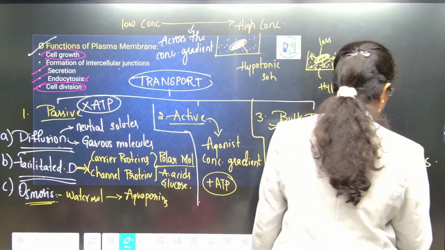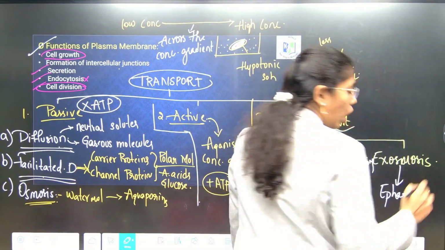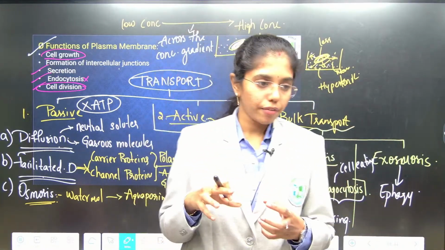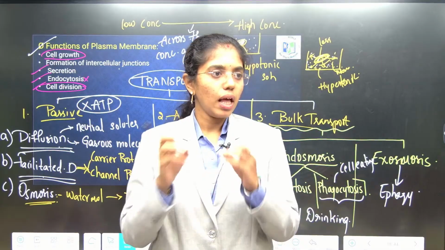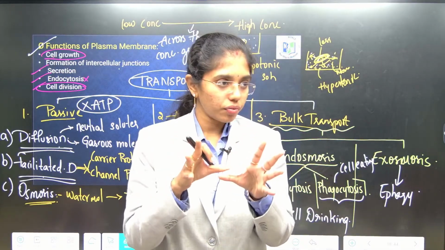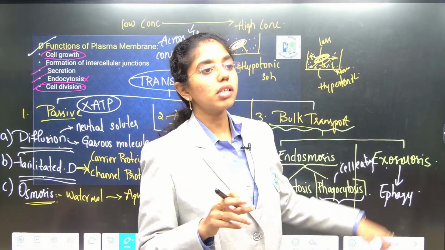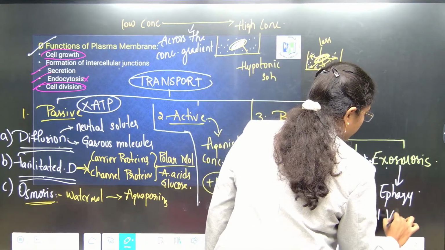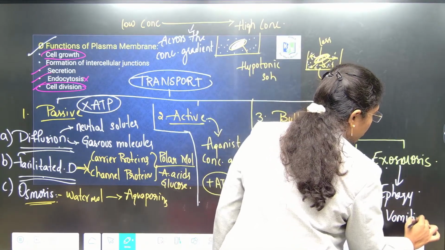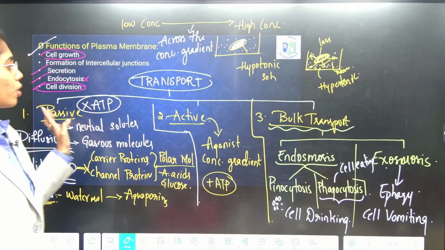Exosmosis, which is also referred to as effagi. See, a cell will cleanse itself, okay. The digestive particles, dead particles inside a cell, they are being sent out of the cell, okay, via what? Effagi, exosmosis, which is also addressed as cell vomiting. These are different modes of transport of the cell.